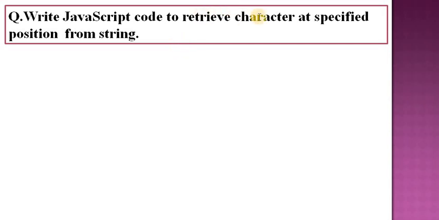It retrieves a character at a specified position from a string. At that time the charAt method is used. Remember that to retrieve a character at a specified position we use the charAt method. And if you want to retrieve the position of a given character, at that time you use the indexOf method. This is explained in the next lecture. First of all, we will see how to retrieve a character at a specified position from a string.